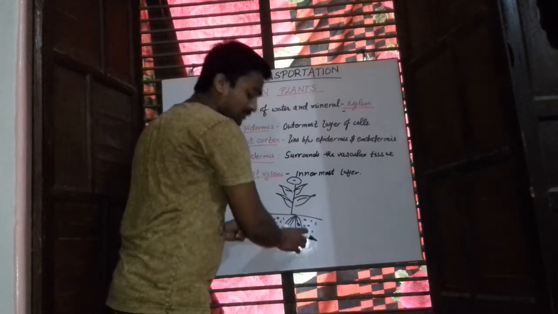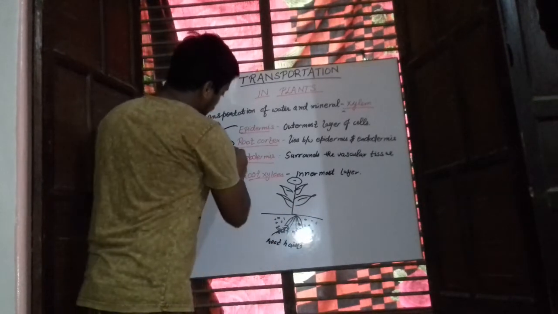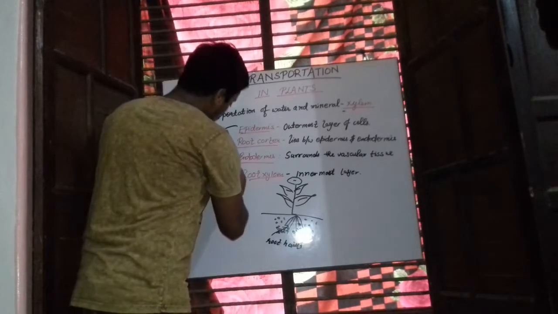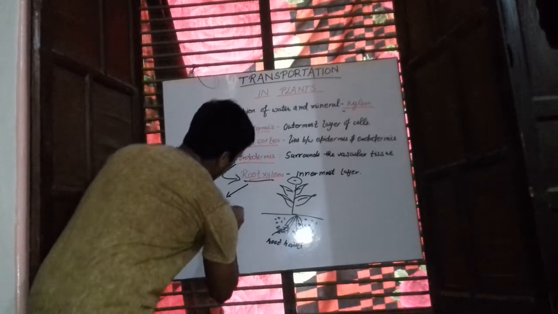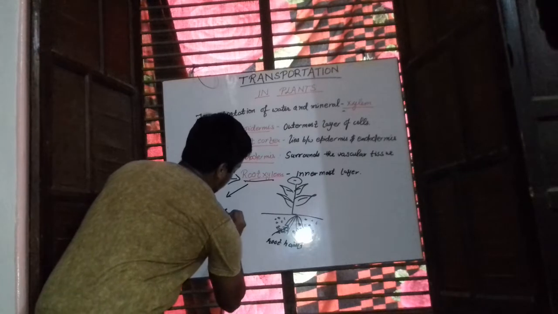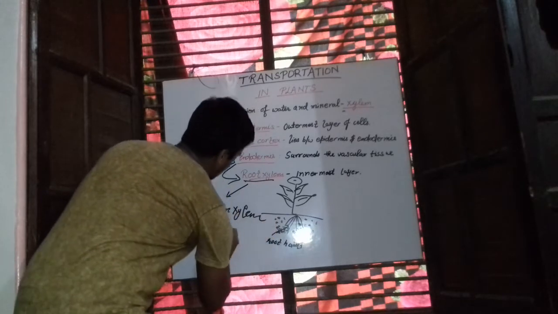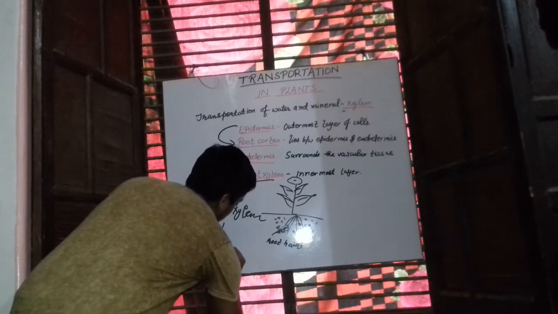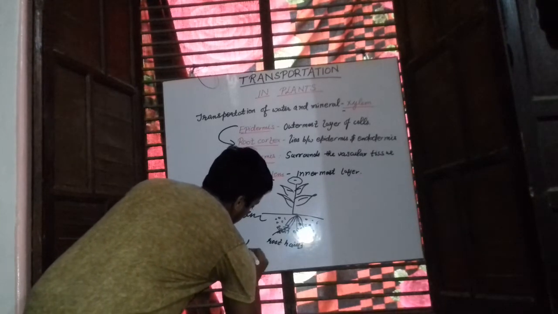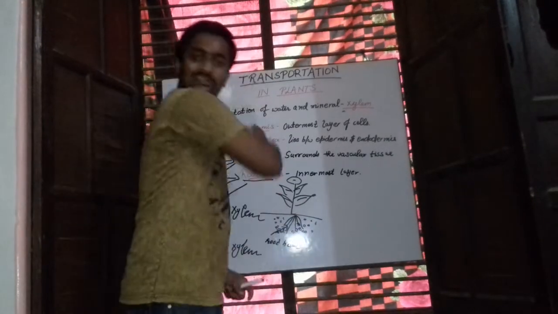Now, after being absorbed into the root hairs, the water and the minerals are passed to the epidermis layer, to the root cortex layer, from the root cortex to the endodermis, and from the endodermis to the root xylem. This root xylem is directly in contact with the stem xylem. And this stem xylem is further branched into the leaves xylem. And this is how the transport of water and minerals takes place with the help of roots.